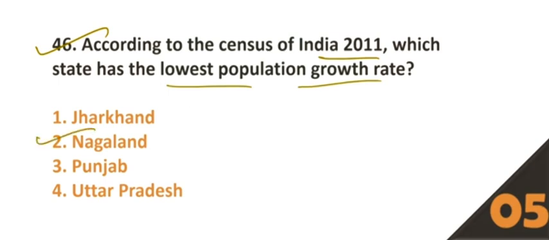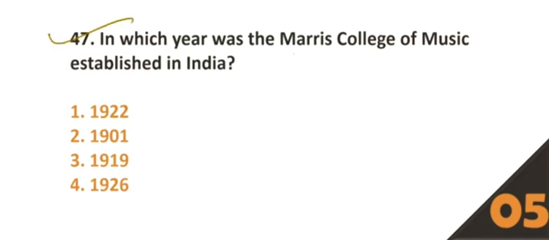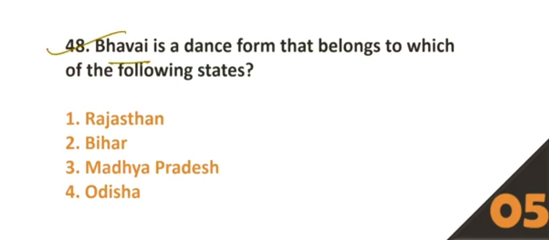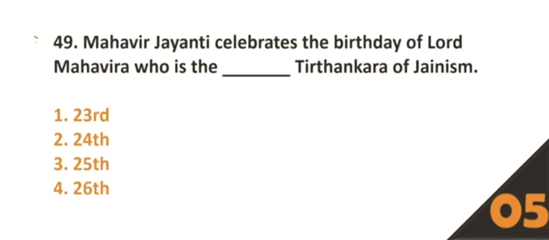Option number 2, Nagaland. 47. In which year was the Trinity College of Music established in India? Option number 4, 1926. 48. Vavai is a dance form that belongs to which of the following states? Option number 1, Rajasthan.